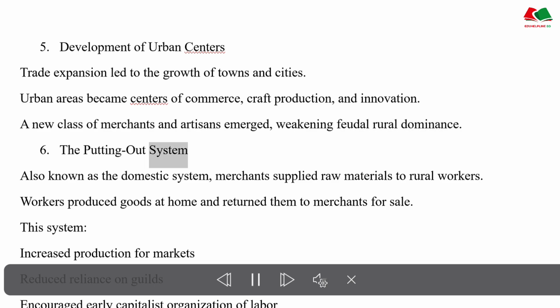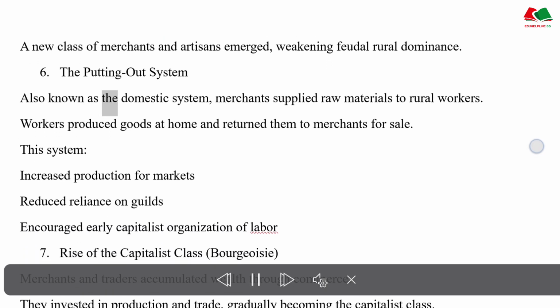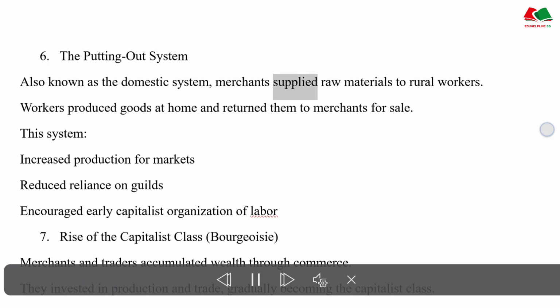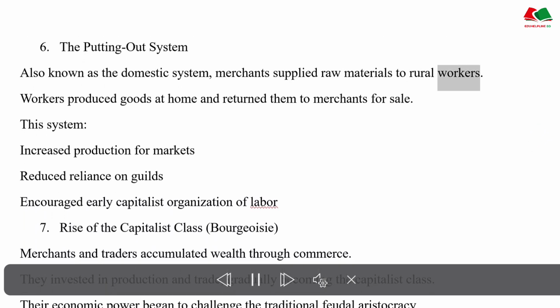The putting-out system. Also known as the domestic system, merchants supplied raw materials to rural workers. Workers produced goods at home and returned them to merchants for sale. This system increased production for markets, reduced reliance on guilds, and encouraged early capitalist organization of labor.